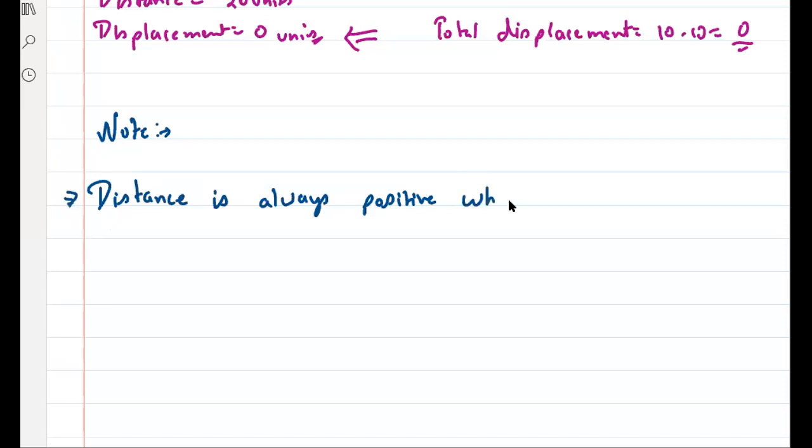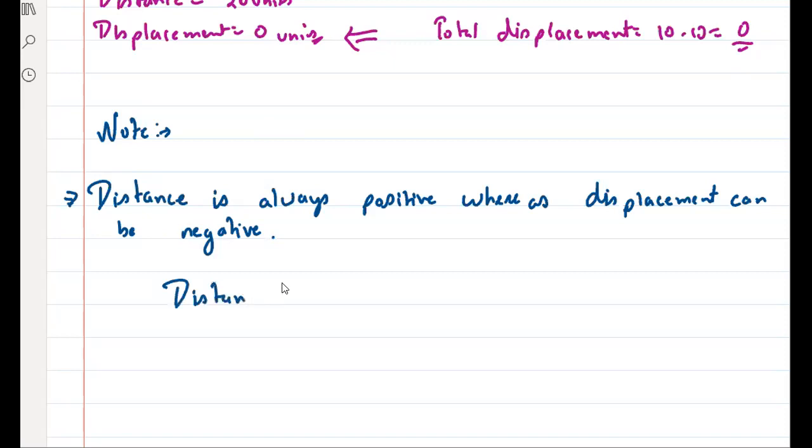Whereas displacement can be negative, right? Yes or no? Clear हो गया? Right? Okay. Piyush, understood? Piyush, समझ में आ गया, ये? Okay.